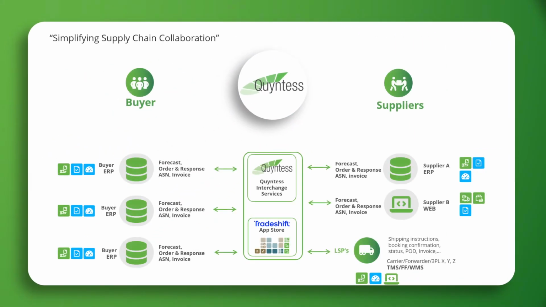At the core of the Quyntess App Ecosystem is collaboration as an ongoing dialogue. Suppliers, buyers, and logistics partners work together on a shared database with clear responsibilities and transparent processes.